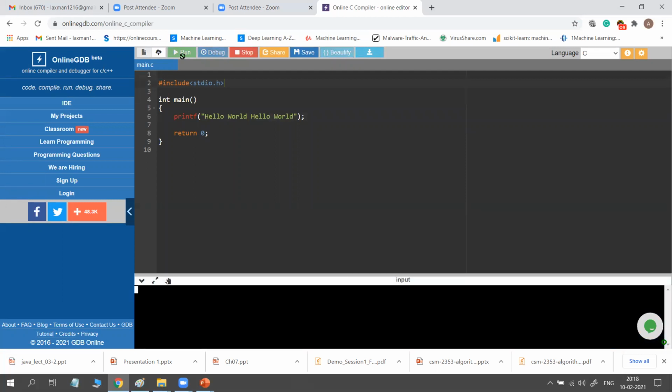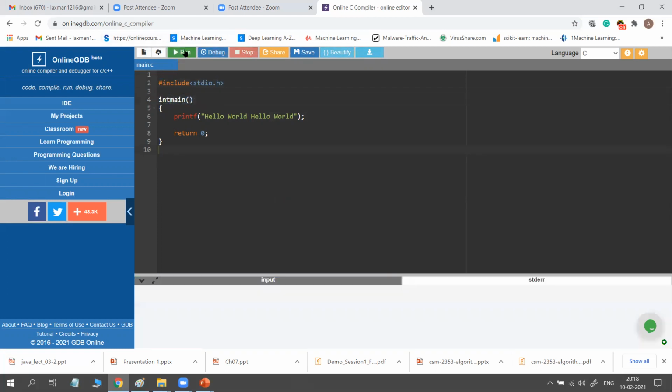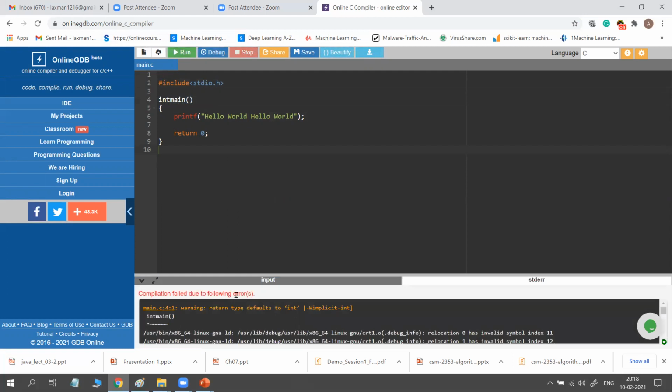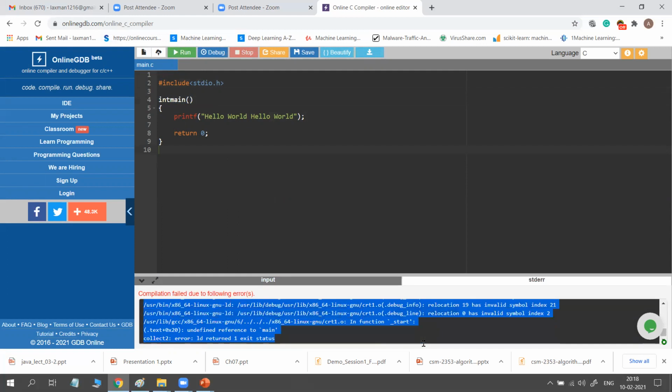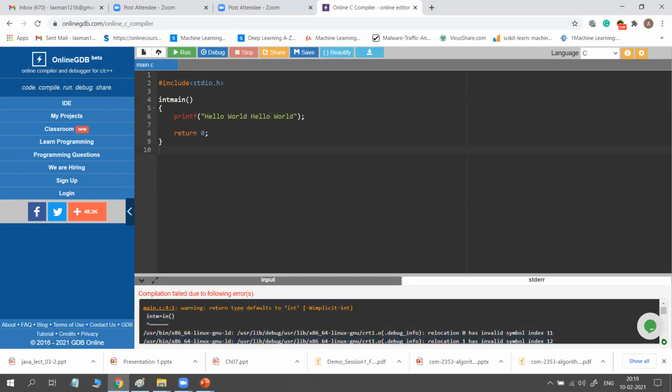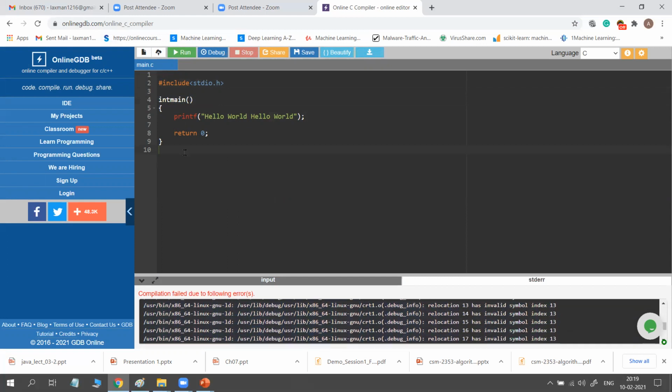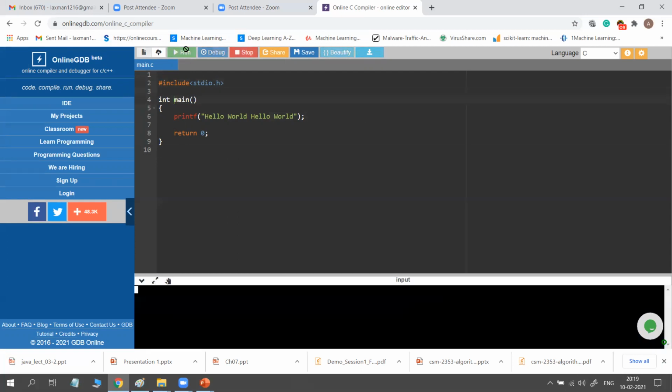Now, as I told you, there must be a space between int and main. So just remove the space. I wrote int main as a single word and run it. What happened? See here, errors below. In this below part, you will see errors. So you must write it as int main. So this is the syntax. So main is the function name and that int is called the return type. We will discuss what is return type later.